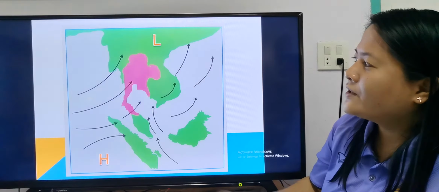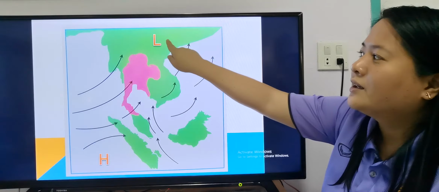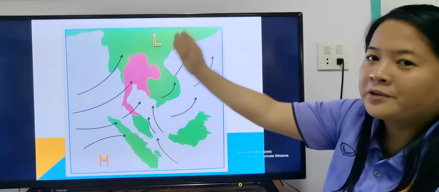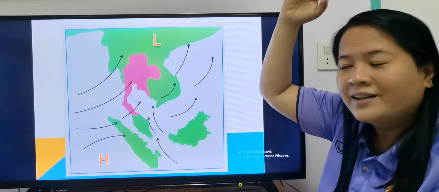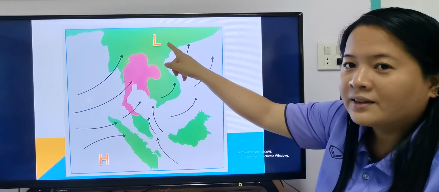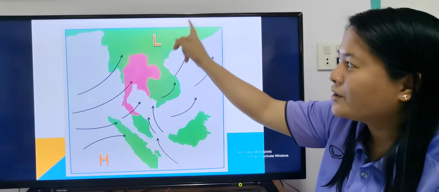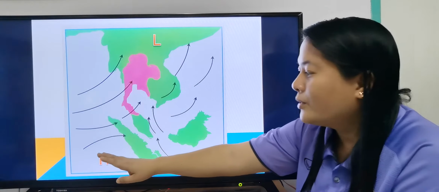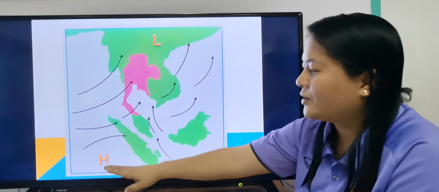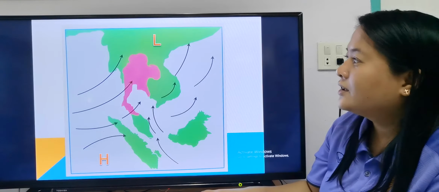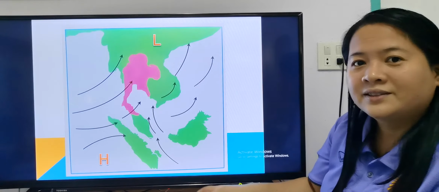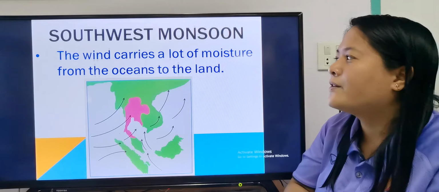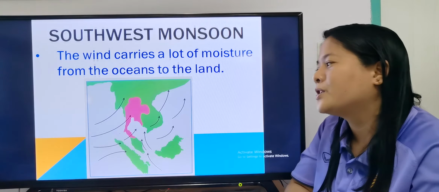If it's summer in the northern hemisphere, warm air will rise. All the air will rise in the northern hemisphere, so it will create low pressure. If there's a low pressure, the wind from the ocean will blow in that direction, from the south going up. This time the wind carries a lot of moisture from the oceans to the land.